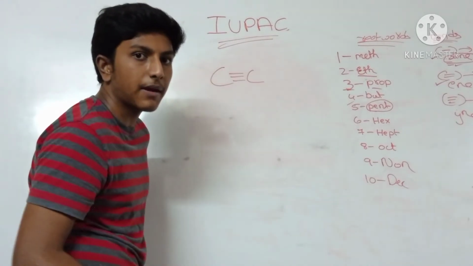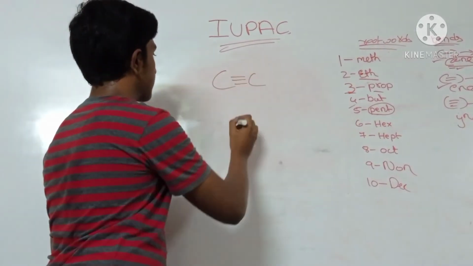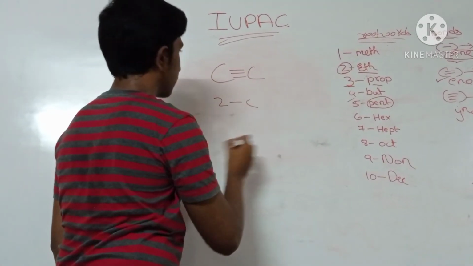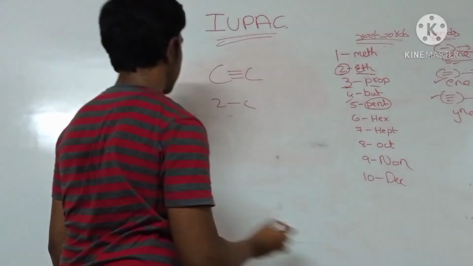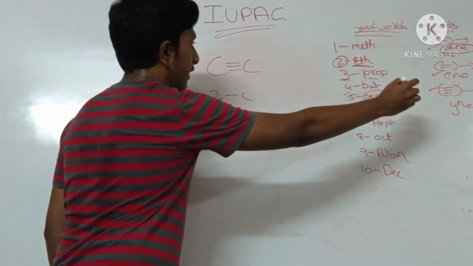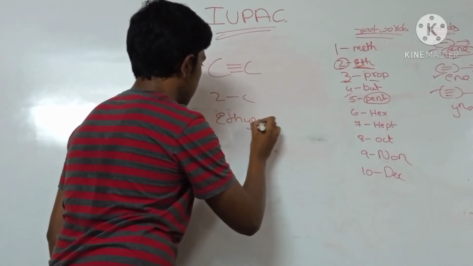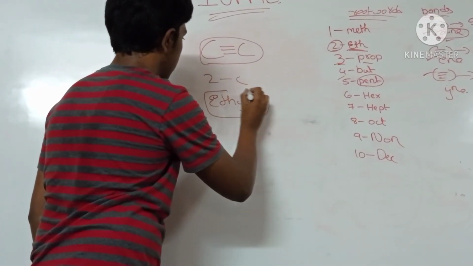In the next lecture I might tell about double bonds and triple bonds. Okay. Here we have 2 carbons and 1 triple bond. Triple bond means we use yne. 2 carbons means eth and yne. Ethyne. The name of this compound in IUPAC is ethyne.